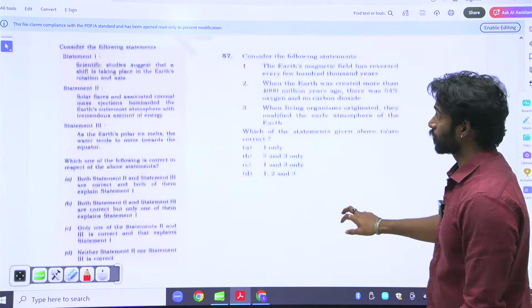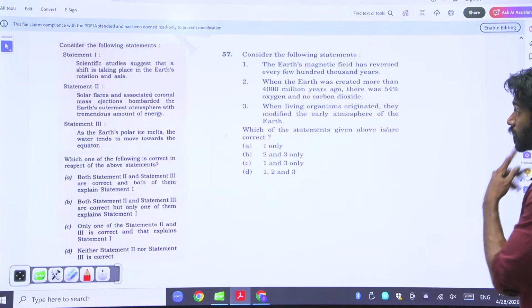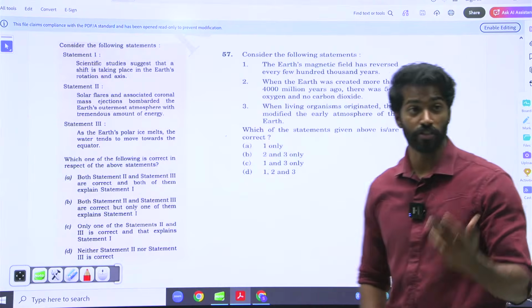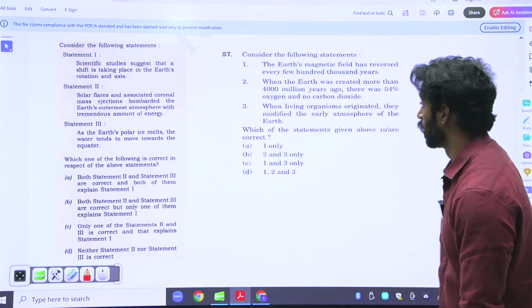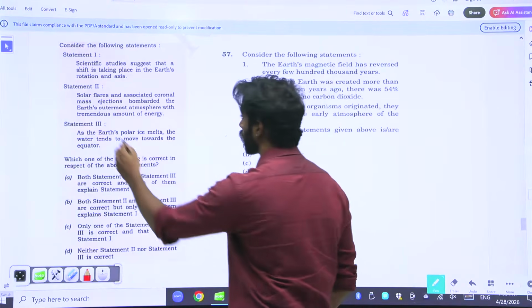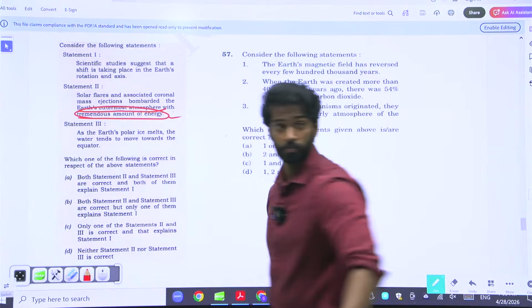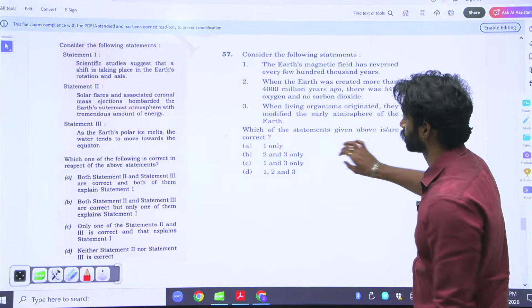Okay. Scientific studies suggest that a shift is taking place in Earth's rotation axis. Solar flares and associated coronal mass ejections bombard the Earth's outermost atmosphere with a tremendous amount of energy.